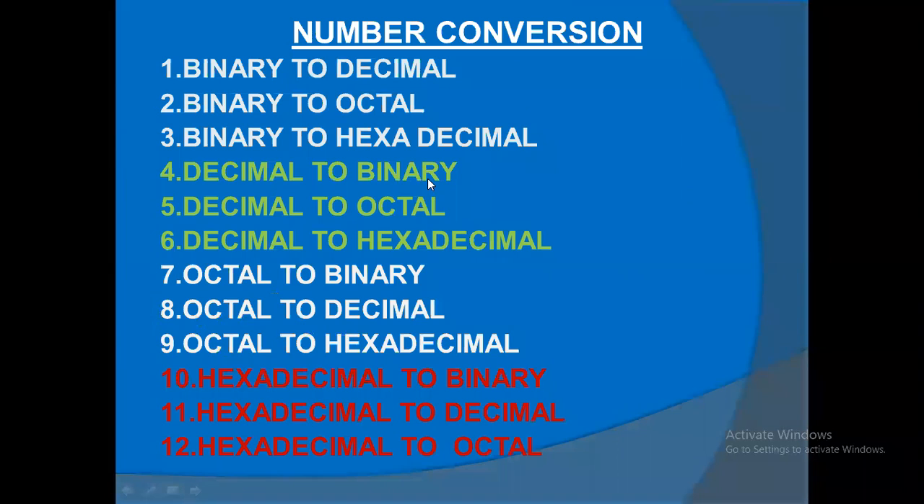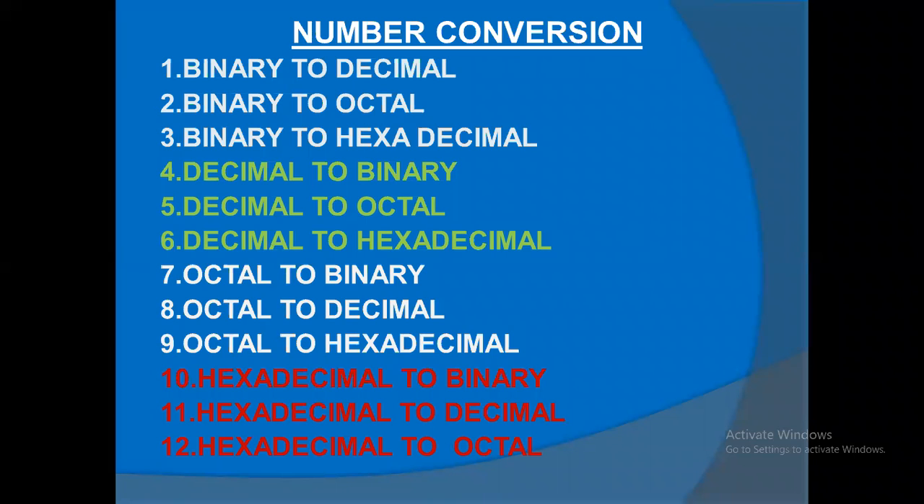This next topic is number conversion. We know the number systems available in a computer, and we know the base numbers, with examples. Now we are coming to the main core topic of this chapter, data representation: number conversion. From the name itself, you can understand that we are converting from one number system into another. That is called number conversion.